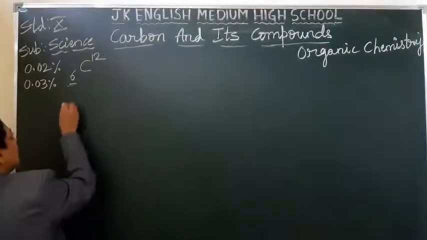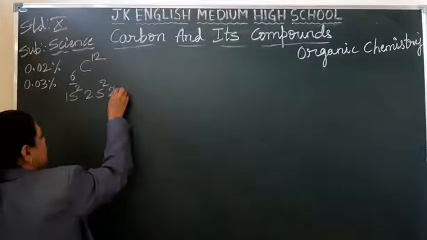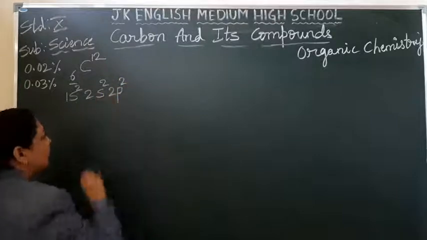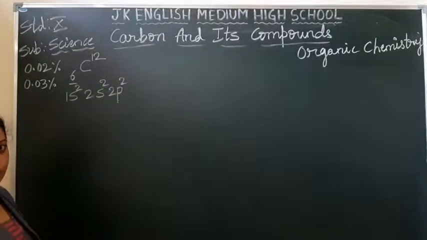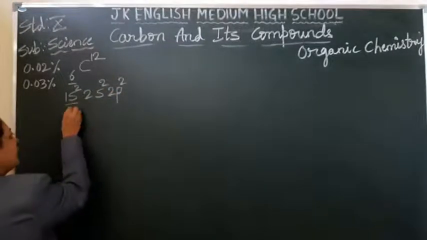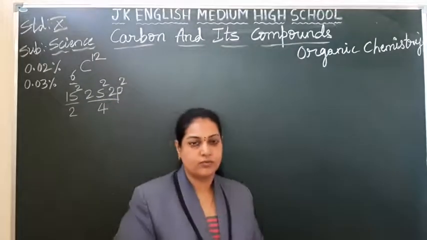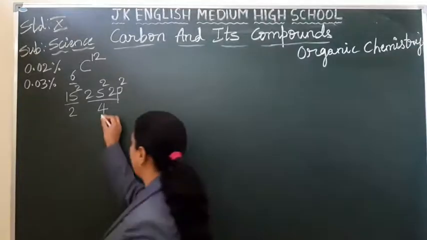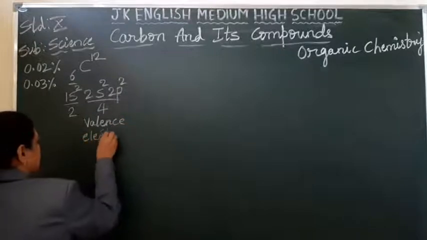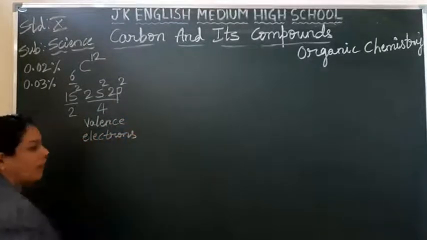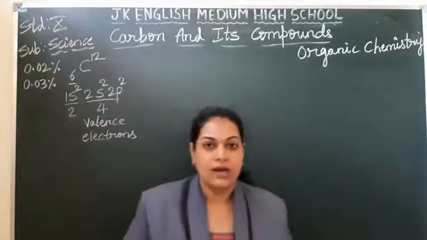Let me write its electronic configuration, students: 1s2, 2s2, 2p2. 2 plus 2 is 4 electrons, 4 plus 2 is 6 electrons we have distributed. So in the first shell you get 2 electrons, in the second shell you have 4 electrons. These 4 electrons are called the valence electrons, as these are present in the outermost shell of carbon.